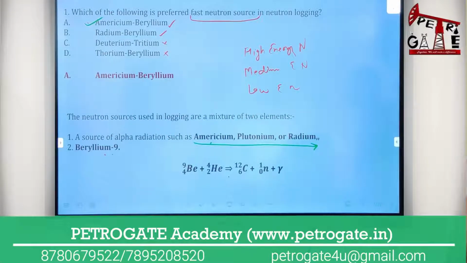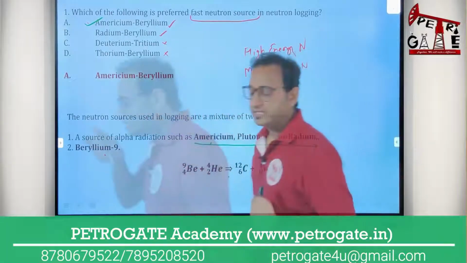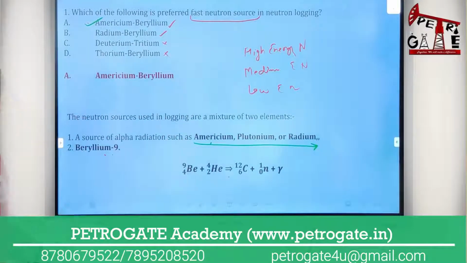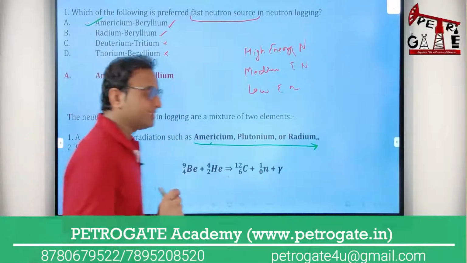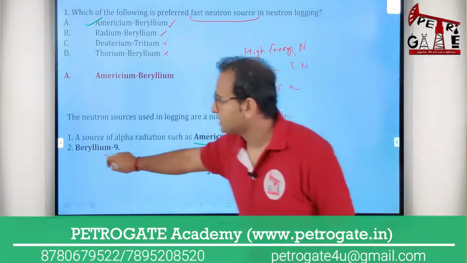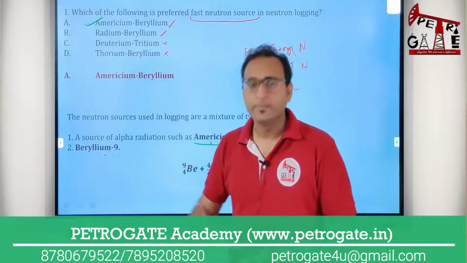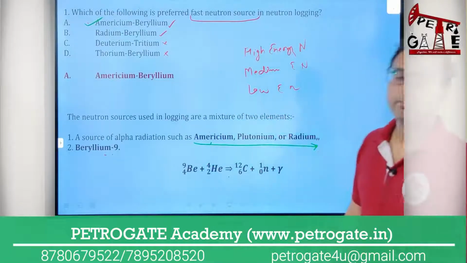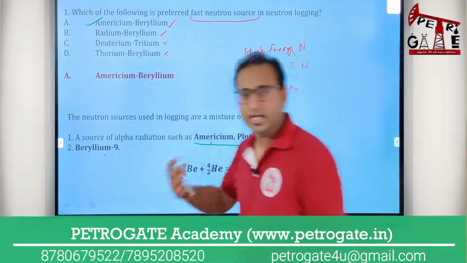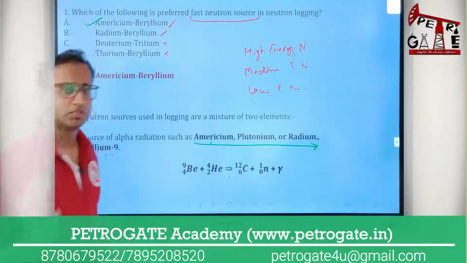Okay, now the question is, there are two things that you have to remember. The first thing is which element you can take to emit the neutron. And the second thing is, if you are taking this combination, then what is the energy of the neutron you are emitting, whether low or high. So we have to look at these things too. I have told you both things: taking these elements, neutrons will be emitted, and which elements give what energy of neutron.